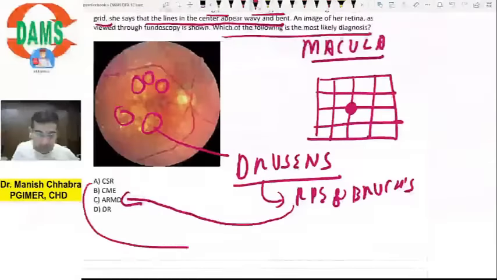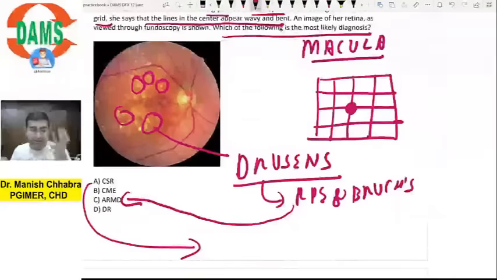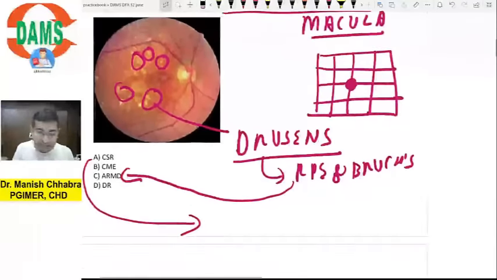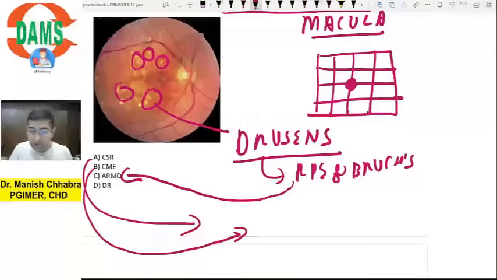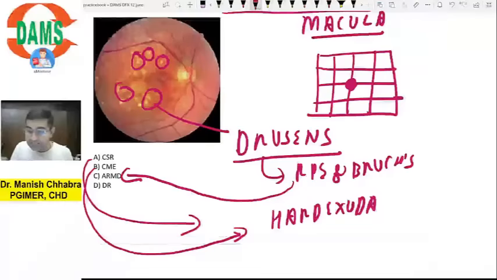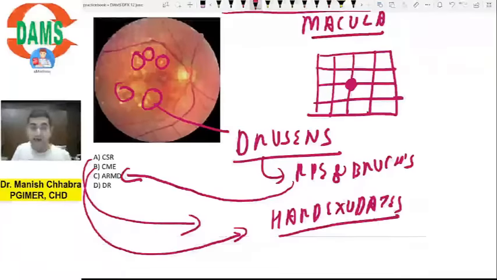Now you can say, sir, central serous retinopathy, Amsler grid is positive in CSR as well, but in CSR you won't see any drusen, so drusen are absent, if you remember. CME is cystoid macular edema. In cystoid macular edema you are going to see hard exudates, you are going to see edema in the macula, so hard exudates are generally seen in macular edema.